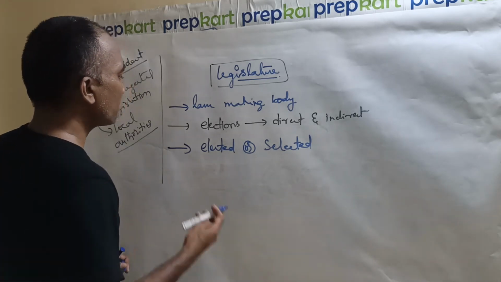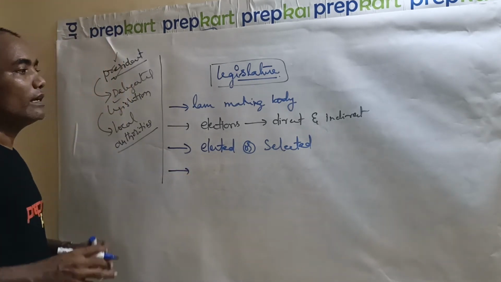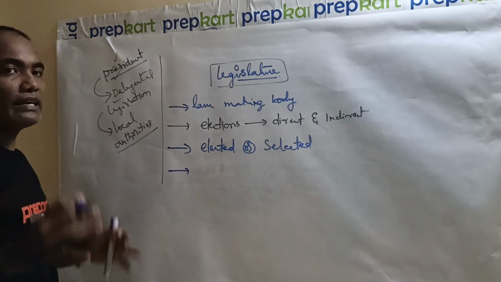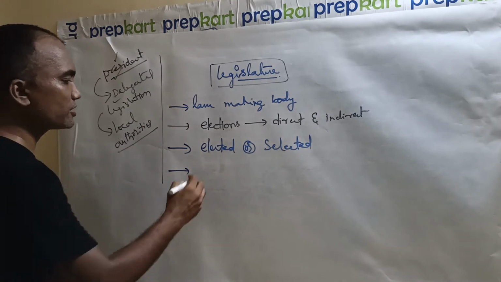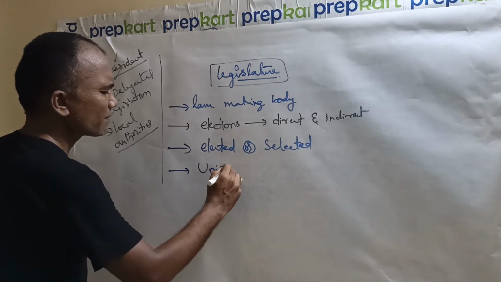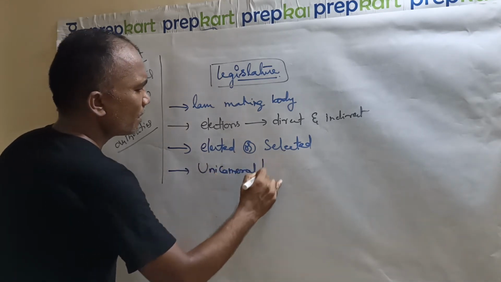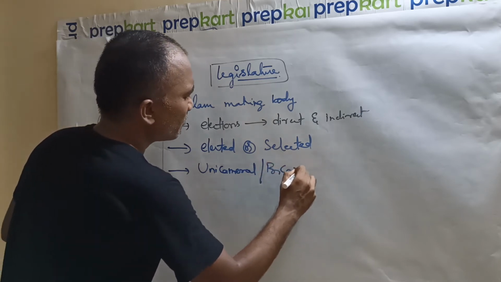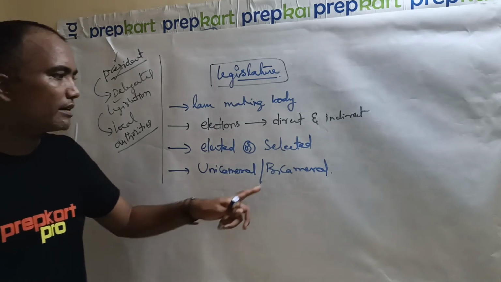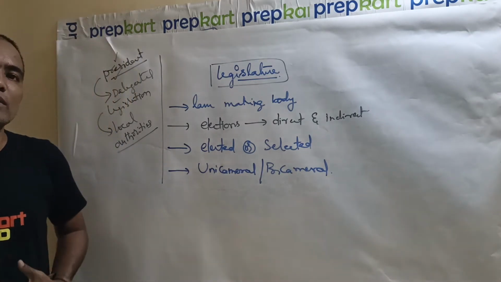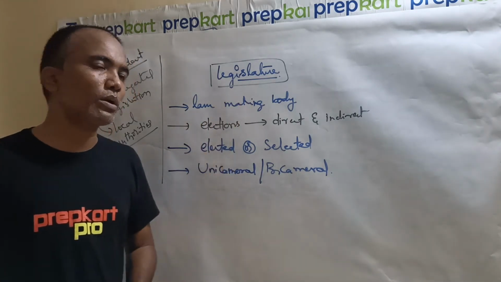So the next term will be legislature and types of legislatures. We have two kinds of legislatures: unicameral and bicameral. The union government is bicameral because we have Lok Sabha and Rajya Sabha, the lower house and the upper house.